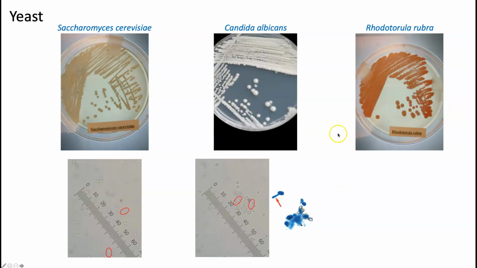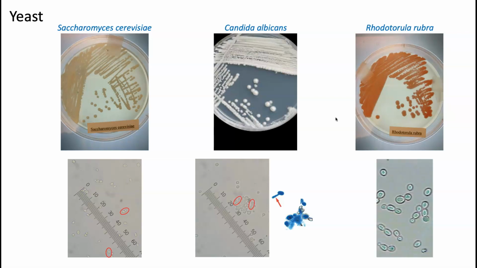Okay. And finally, here we have the yeast Rhodotorula rubra. Look at this color. It's beautiful. It's like a pink reddish color. These are moist looking colonies. All of them are sort of moist looking colonies if you really think about it. Rhodotorula rubra is one of your more common environmental yeasts. It is found in the soil. It can be found in the ocean, even in the air, and it produces these reddish pink colonies that are just really pretty. And it can be confusing because it could look like Micrococcus roseus. Ooh, look at that, right?